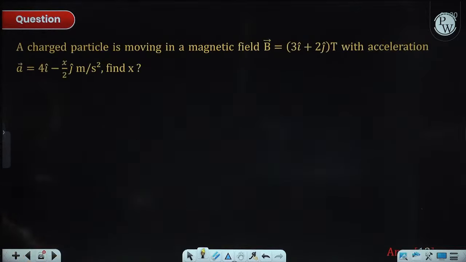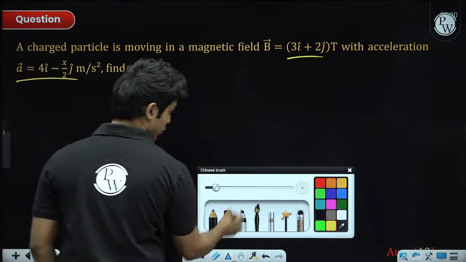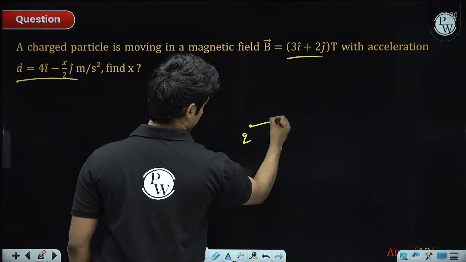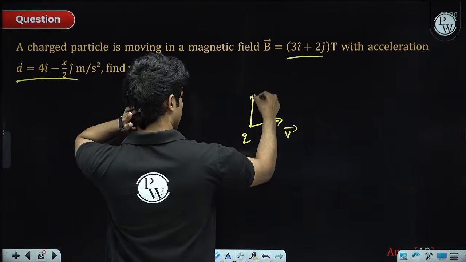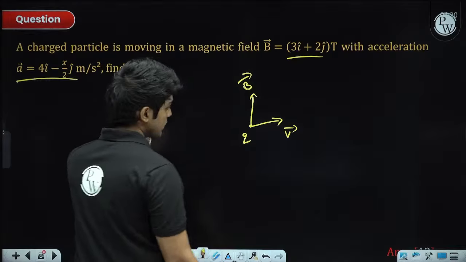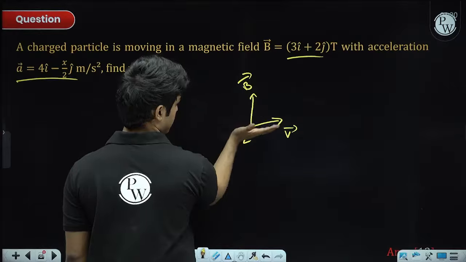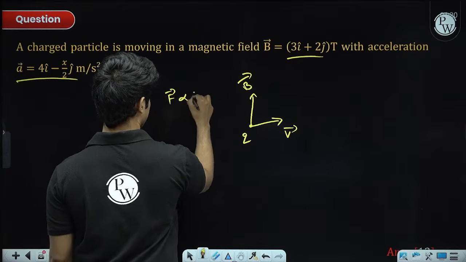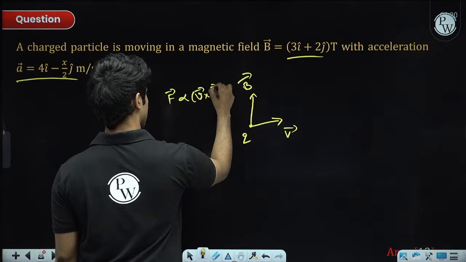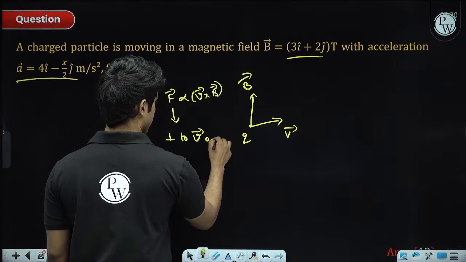Okay, next, this question I hope is clear. We have a charged particle moving in a magnetic field with acceleration given. So Q is moving with some velocity in a magnetic field. V and B can be at some angle, we don't know. But one thing is for sure, the force is in the direction of V cross B, which is out of the page.